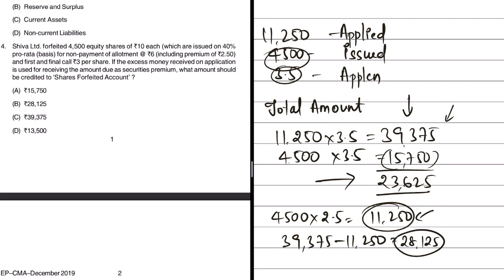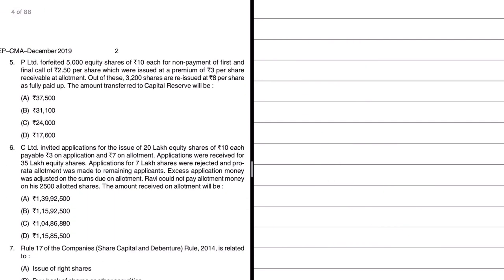Now let us look at question 5 as well. That is also an interesting question. In this case, P Limited forfeited 5,000 equity shares of rupees 10 each for non-payment of first and final call of rupees 2.5 per share, which were issued at a premium of rupees 3 per share receivable at allotment, they say. Out of these, 3,200 shares are reissued at rupees 8 per share as fully paid. The amount transferable to capital reserve will be dash. Okay, this is different. In this case, they are asking us about the amount transferred to capital reserve.